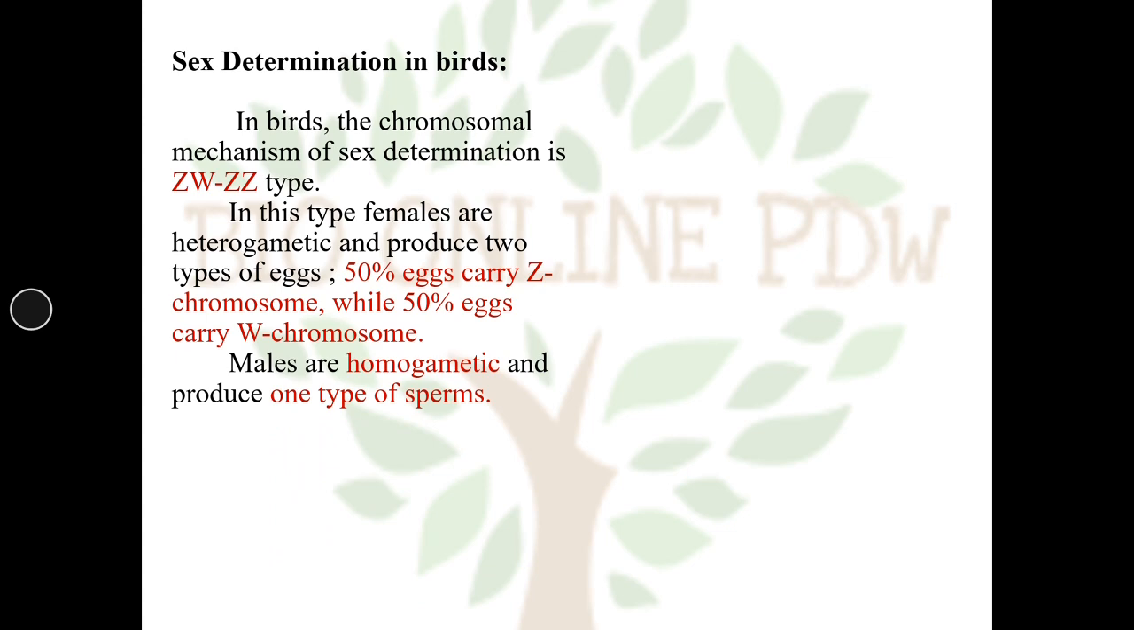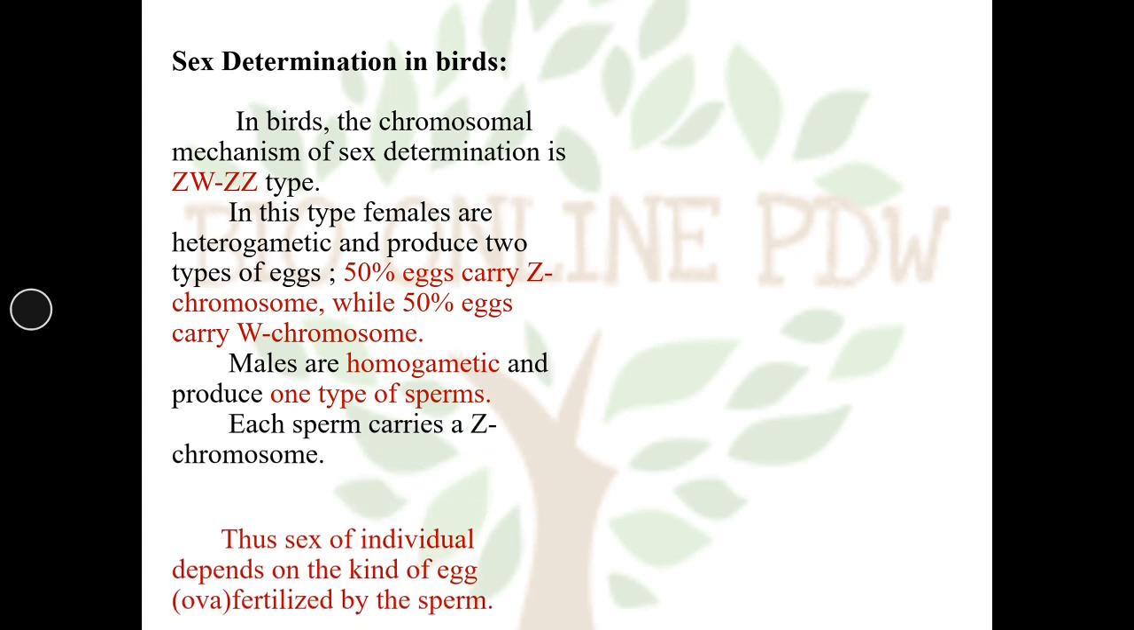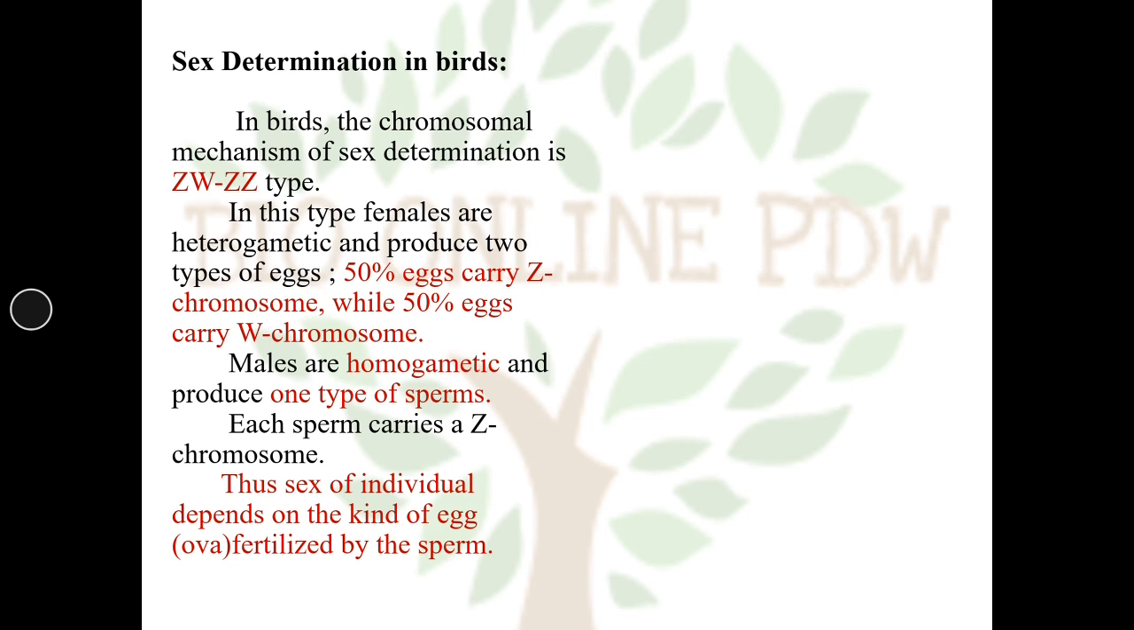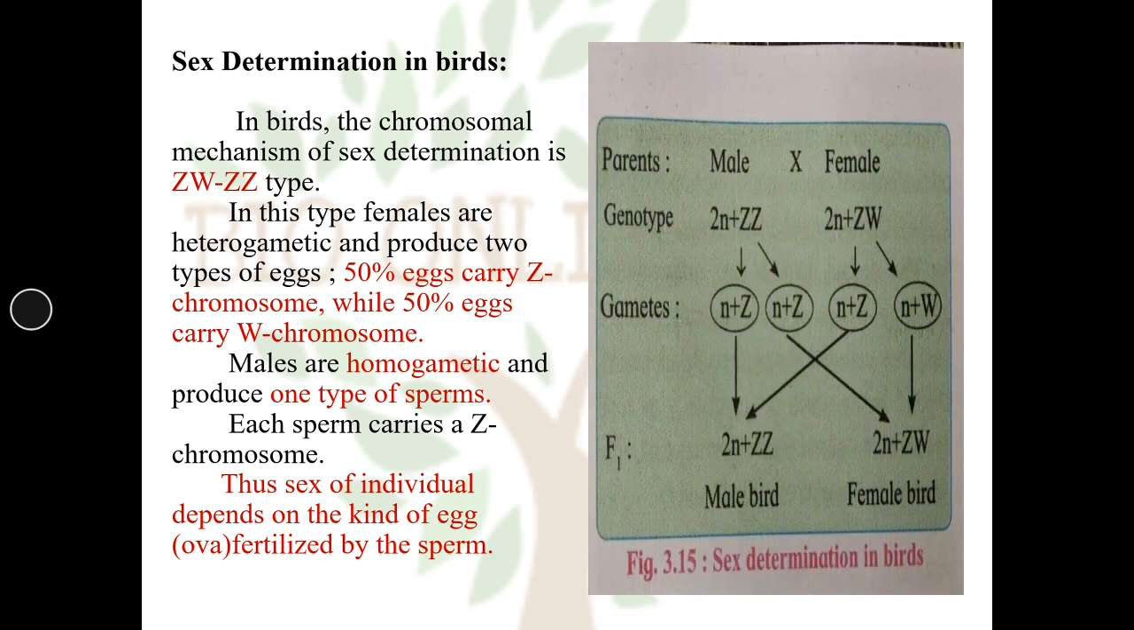So, in birds, the males are homogametic and produce one type of sperm. Each sperm carries a Z chromosome. So, the sex of the individual depends on the kind of egg or ovum fertilized by the sperm.